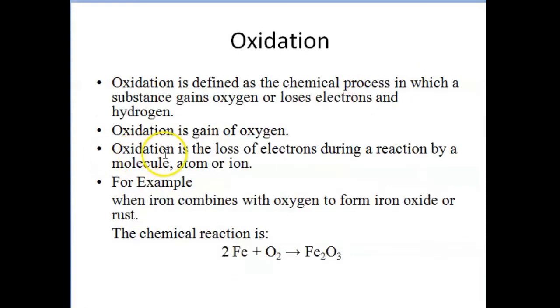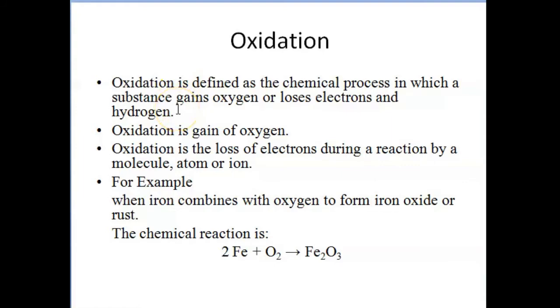When we talk about oxidation, it is a chemical process in which a substance will either gain oxygen, or lose hydrogen, or lose electrons. Any of these cases, whether it is gaining oxygen, losing an electron, or losing hydrogen, we call oxidation.